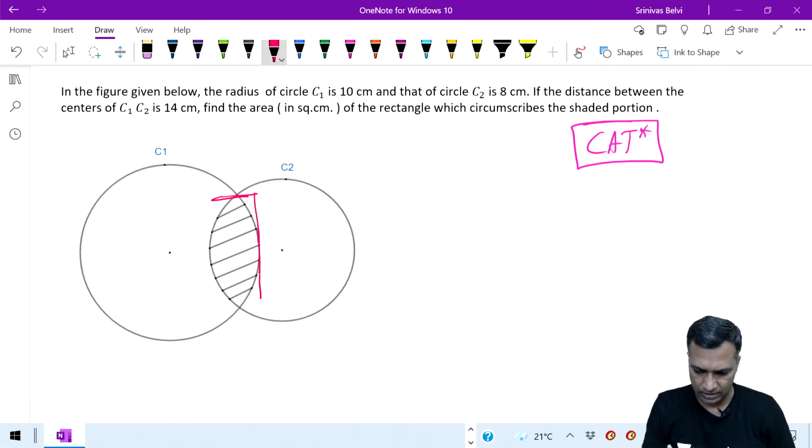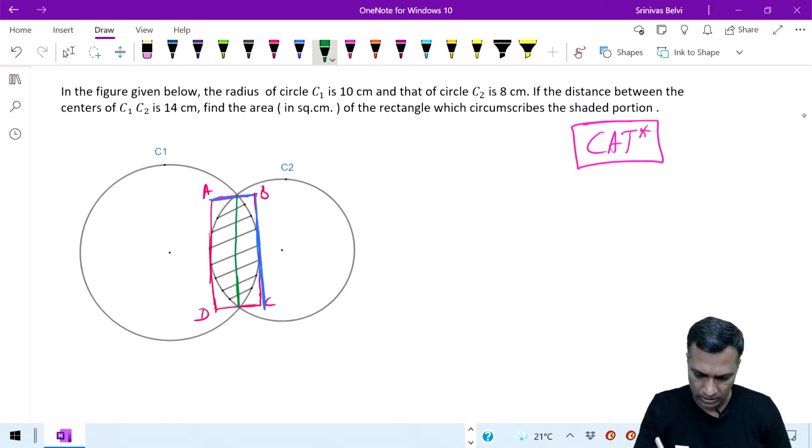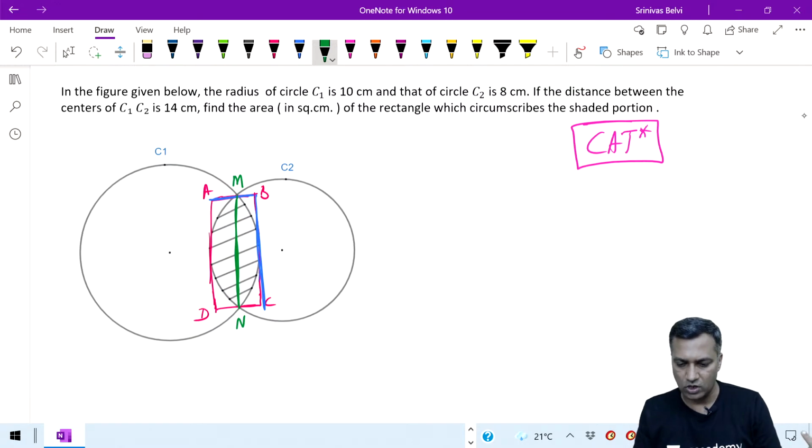So this is the rectangle we are trying to squeeze. If I call this ABCD, I have to tell the ABCD here. In the sense, I should know the length AB, how much it is. This is what I need to know. And I need to know what is the length of BC. BC is nothing but the common chord. So BC can also be written as, if I call this point M and this point N, MN is nothing but the common chord, which is nothing but the length of this particular rectangle.